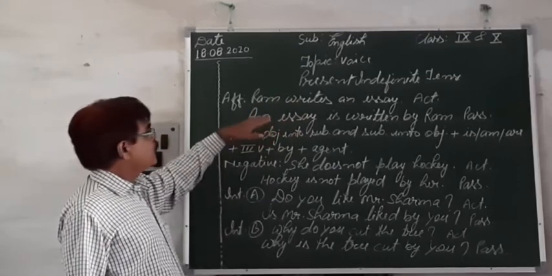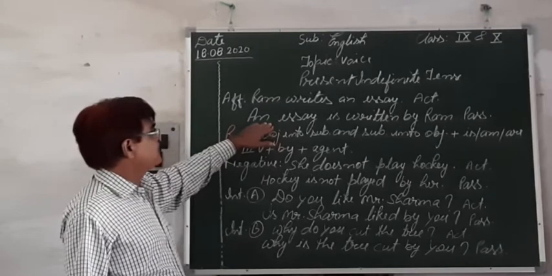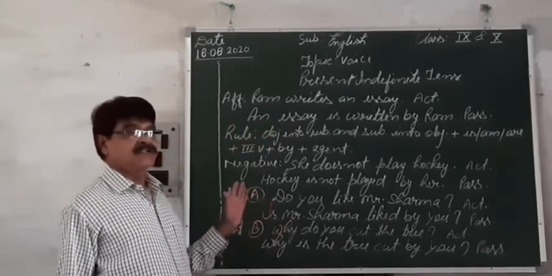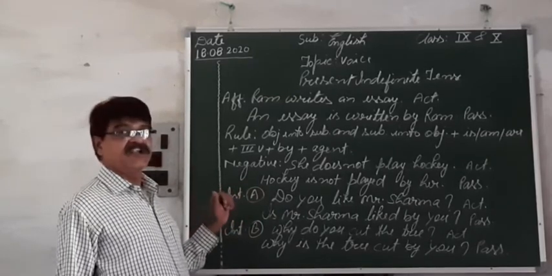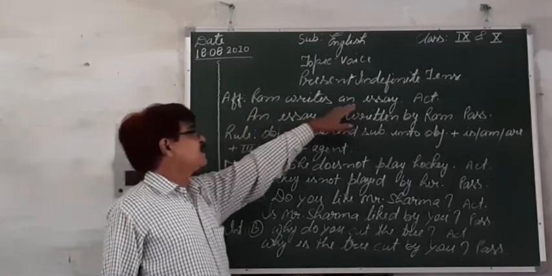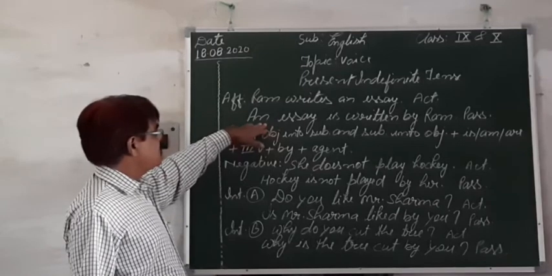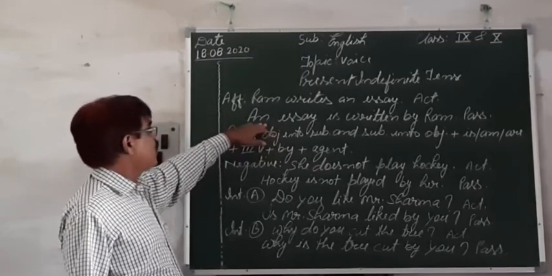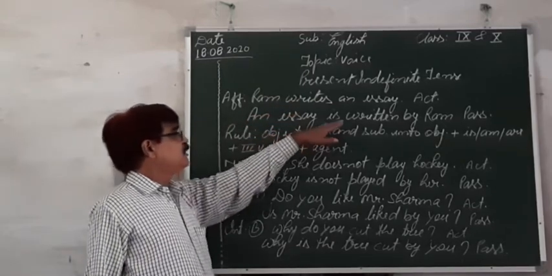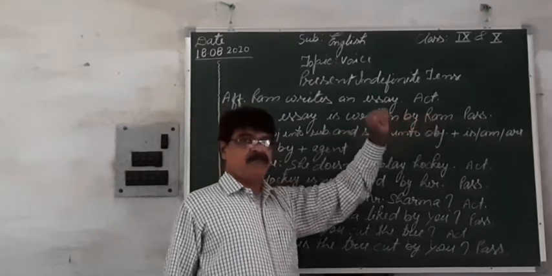And now we should change it into passive, keeping in mind all the rules that were dictated yesterday. So here we have taken the object and placed it at the place of subject. An essay is written by Ram.